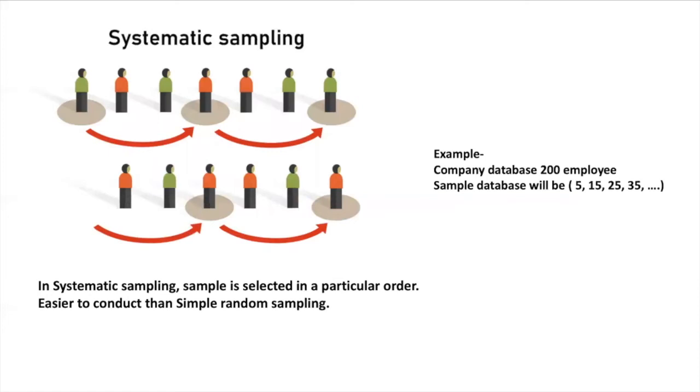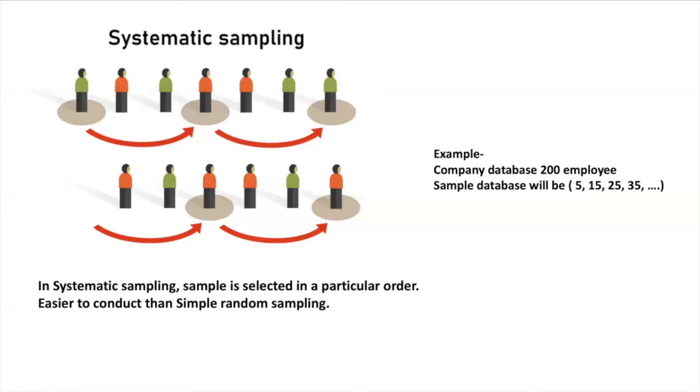What do you mean by systematic sampling? In systematic sampling, a sample is selected in a particular order. Systematic sampling is much easier to conduct than simple random sampling. As you can see in the figure, we have selected some samples at a certain interval of employees, like 1, then after 1 is 4, then 7, then 10. So we have selected all the multiples of 3 in our employee database.